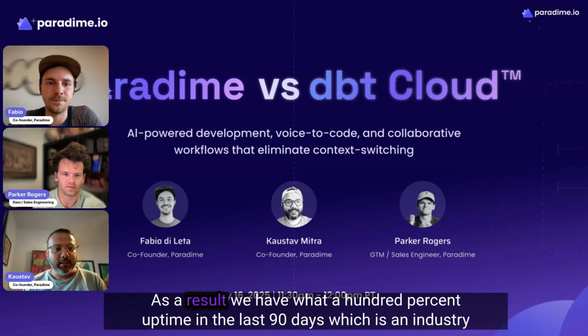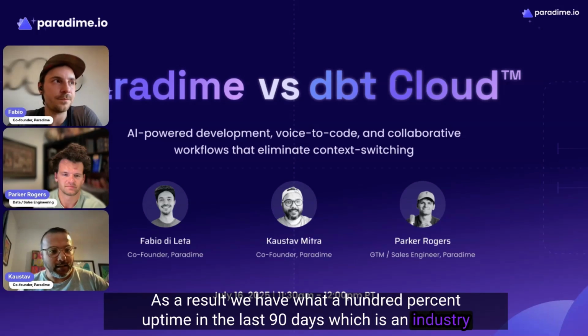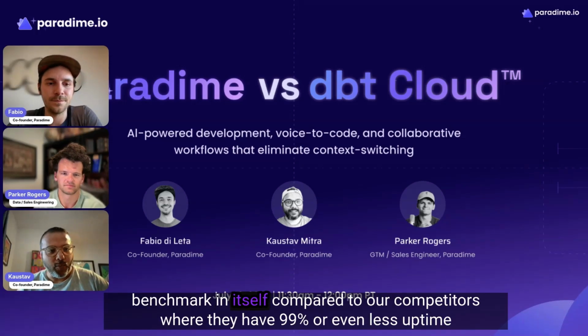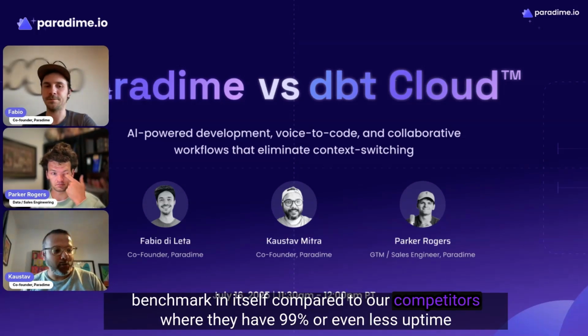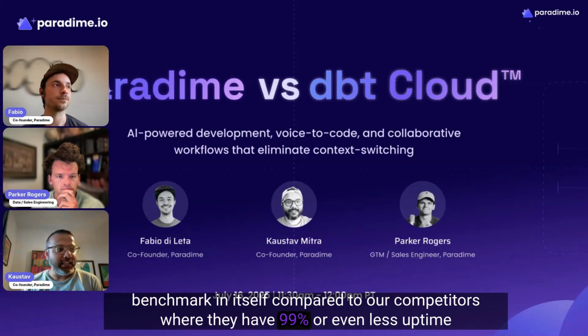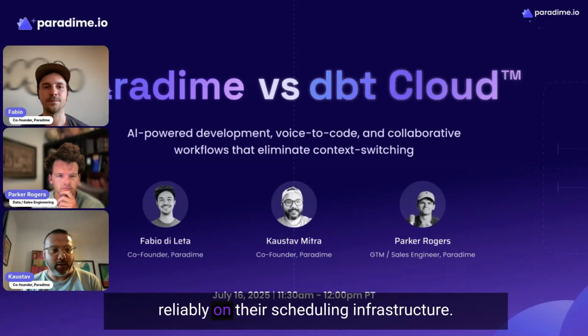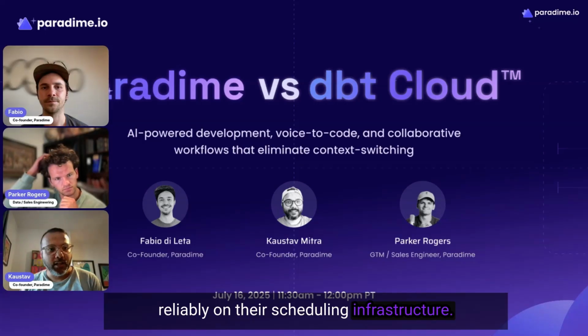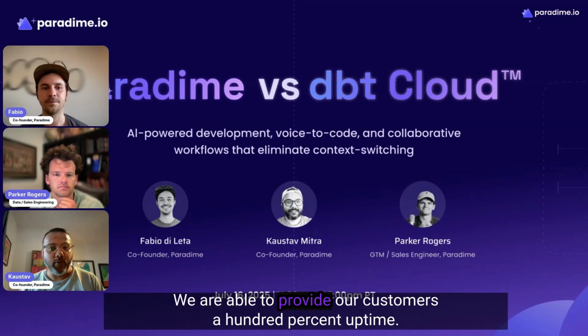As a result, we have 100% uptime in the last 90 days, which is an industry benchmark in itself, compared to our competitors who have 99% or even less reliability on their scheduling infrastructure. We are able to provide our customers 100% uptime.